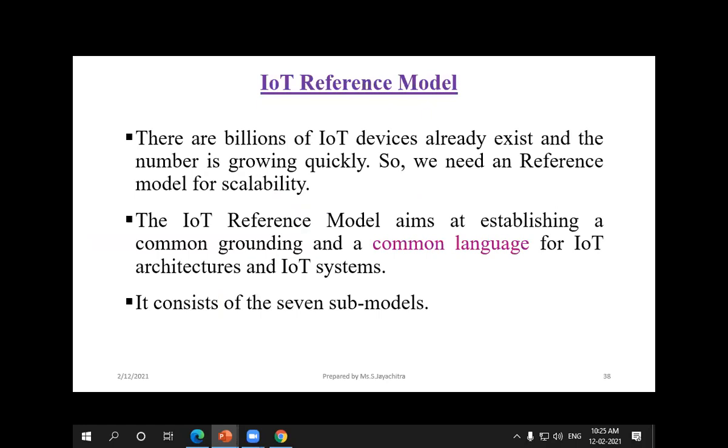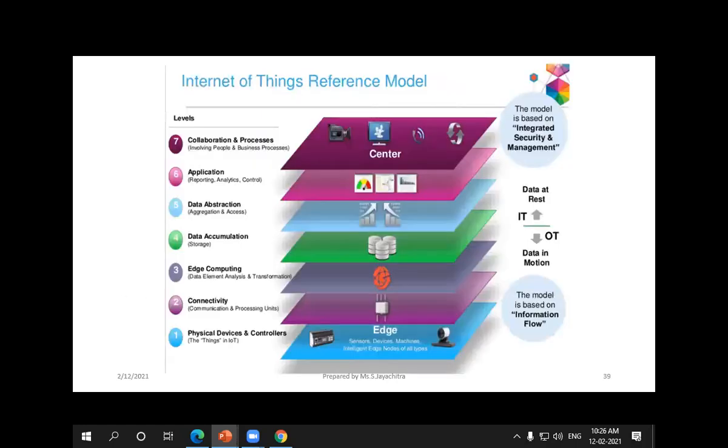How, initially, for example, whenever we are having communication in networks, we used to have the physical layer, data link layer, network layer, transport layer, session layer, presentation layer, application layer, like that. We used to have 7 layers for making the communication. Like that, for the IoT reference model also, we have 7 layers, though here they are different.